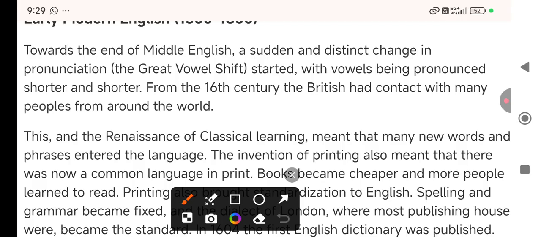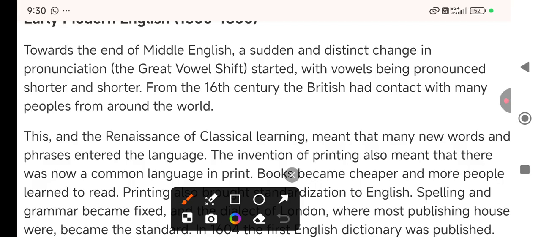Now it's very straight. Dialogues are different, right? So that was the time, old Hindi, then middle Hindi, then modern Hindi, right? Similarly, nowadays, that's the great vowel shift.